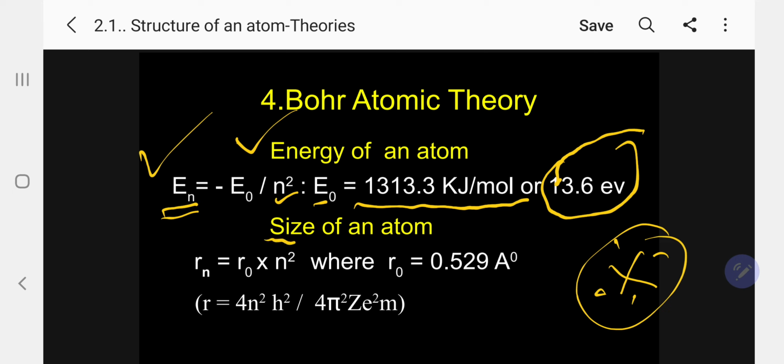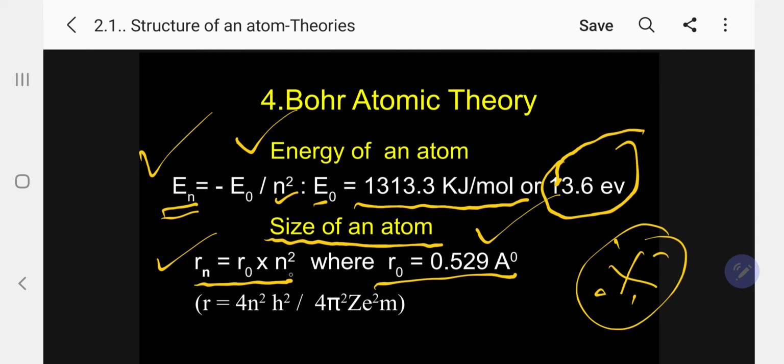Now another thing, the size of the atom also, he derived an equation to calculate. I am not giving all the equations, only the final. So Rn, that is the radius of any level in the atom, equal to R0 into n square, where R0 equal to 0.529, or simply 0.53 we can give, Angstrom unit.